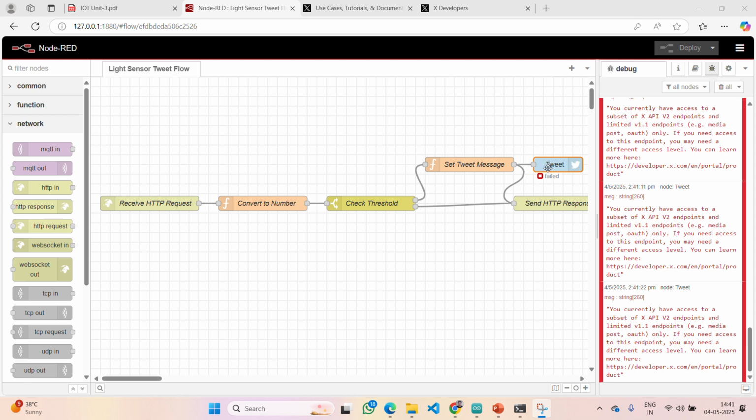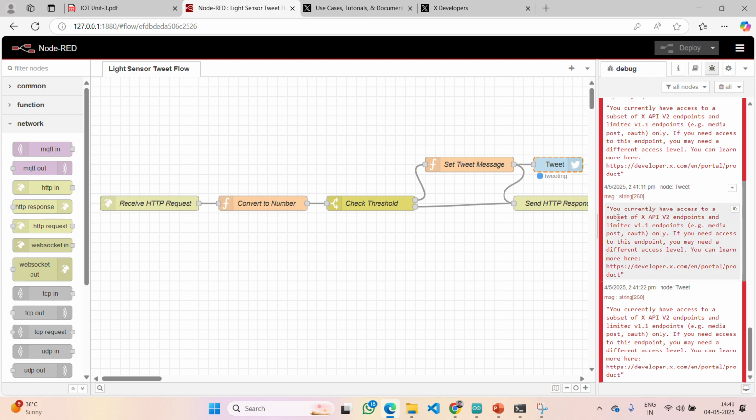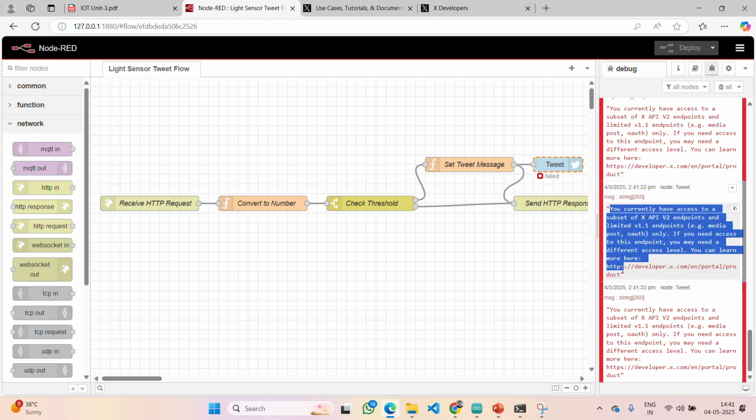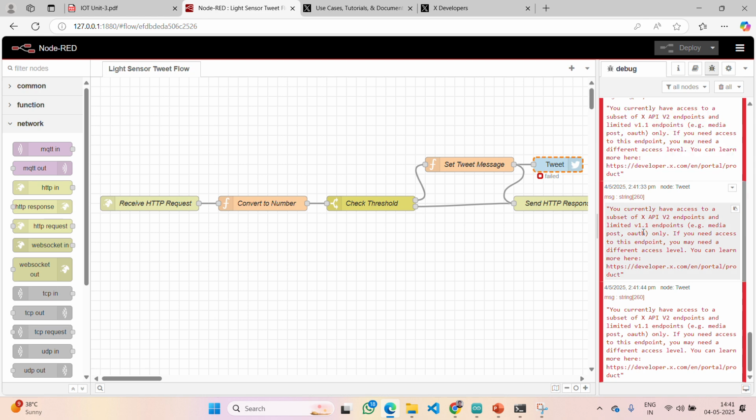That is the second version, V2. Since we have used everything for free, it is the first version, and you will get a message like this. And if you are having version 2, it's great actually. So directly you can access and directly you will get information on Twitter.